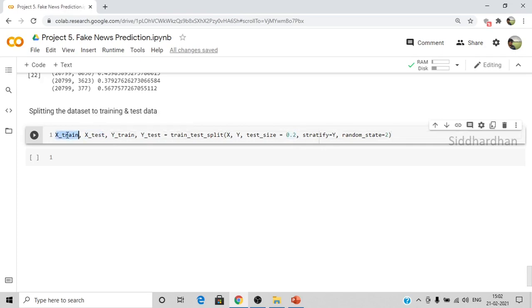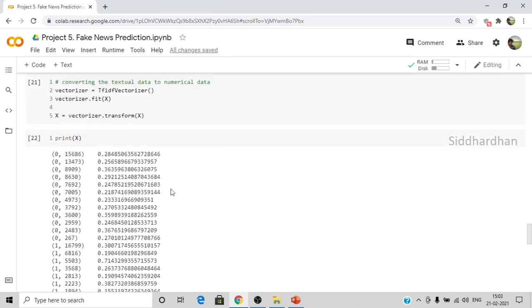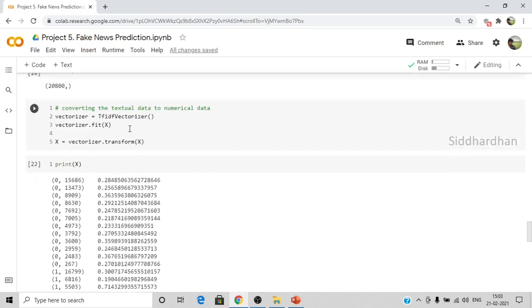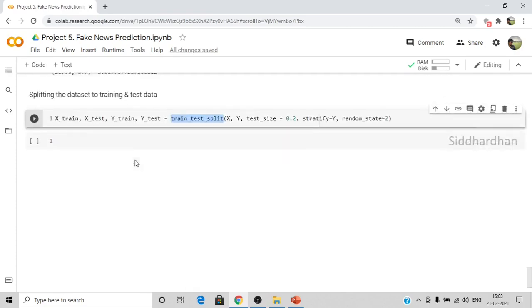The label for this x train data will be stored in y train. So basically this y train contains the labels for this x train respectively, and the labels for the testing data are stored in y test. That's why we are creating these 4 variables. We are using the function train test split, so you need to mention x and y. x is nothing but this processed content column, and y is nothing but the label.